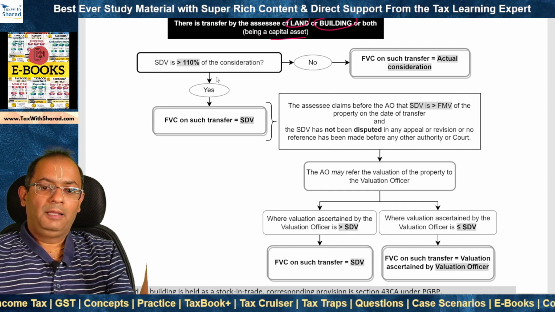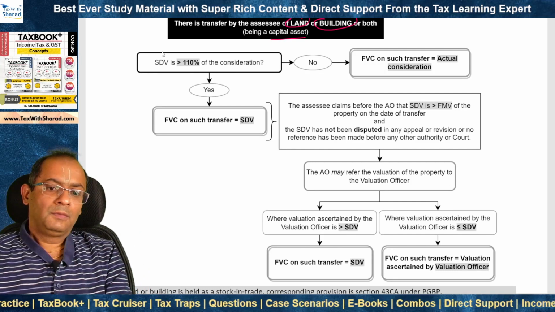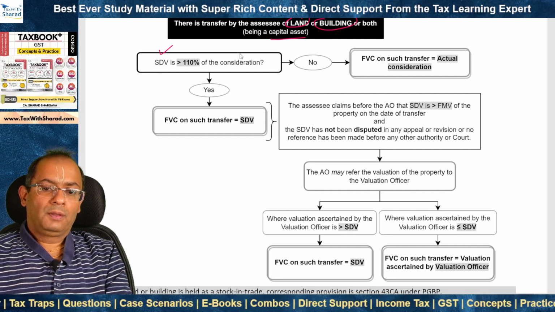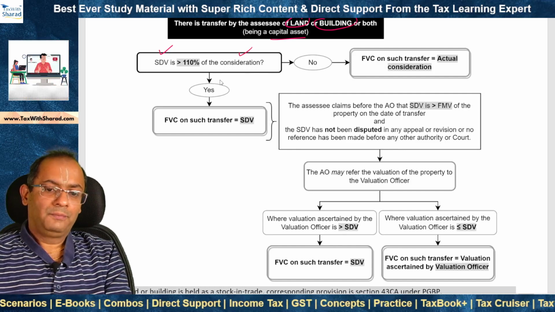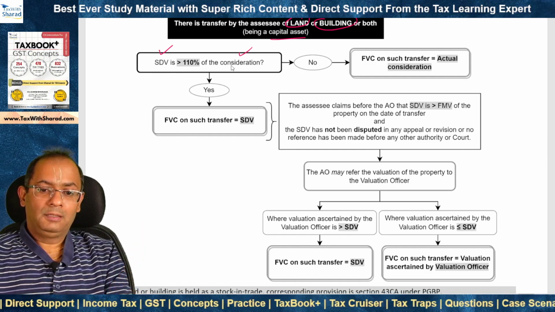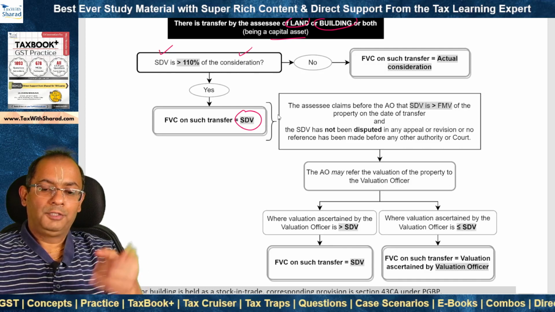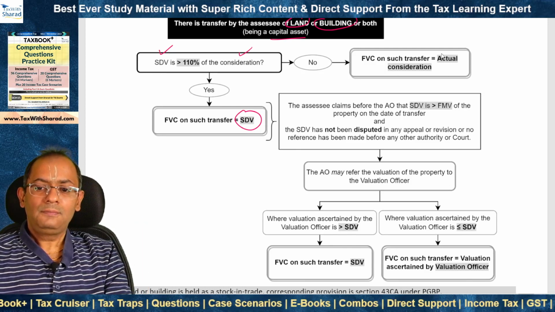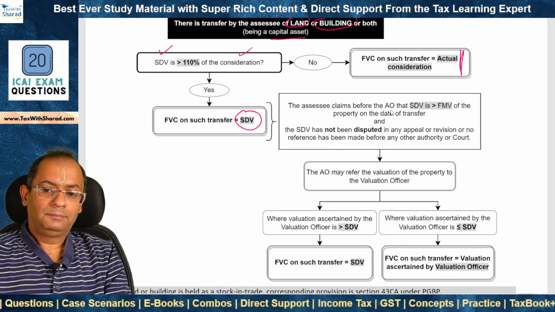Now we determine the full value of consideration for computing capital gain under section 50C. For this purpose, we benchmark the stamp duty value against the actual consideration. If the SDV is greater than 110% of the consideration, then SDV is taken as the full value of consideration for computing capital gain. If it is not the case, then actual consideration is accepted as the full value of consideration.